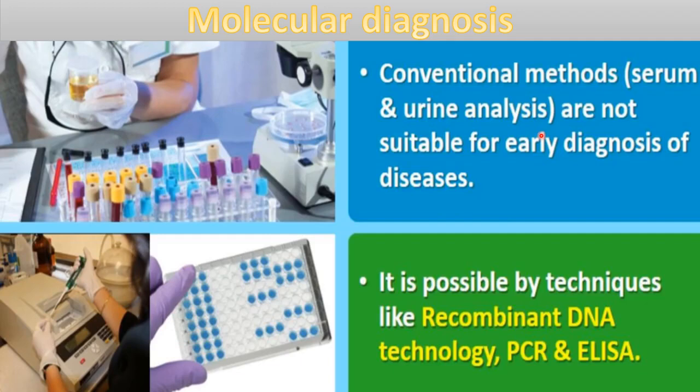So these are not suitable for the early diagnosis of disease, and if early diagnosis of disease is possible, then obviously the treatment of the disease will be possible, right? So early diagnosis is very important. This early diagnosis of diseases is possible by techniques like recombinant DNA technology, PCR and ELISA technique. With these techniques it is possible, so we will discuss these techniques here.